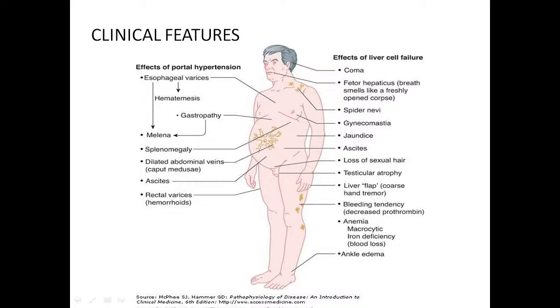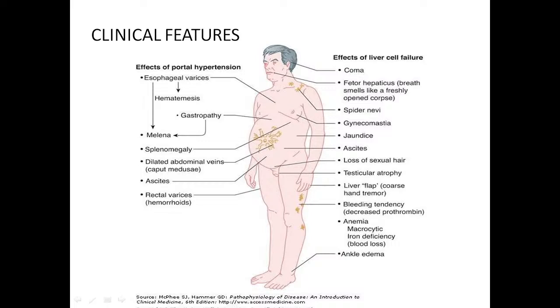Then spider nevi, these are dilated arterioles over the neck or upper chest. Then the patient may have a few manifestations due to hyperestrogenemia. These manifestations are gynecomastia, loss of axillary and pubic hair, testicular atrophy. These are all manifestations due to increased estrogen level in the blood. Then the patient may have jaundice, ascites, bleeding tendency, anemia and ankle edema. And these manifestations are due to liver cell failure.